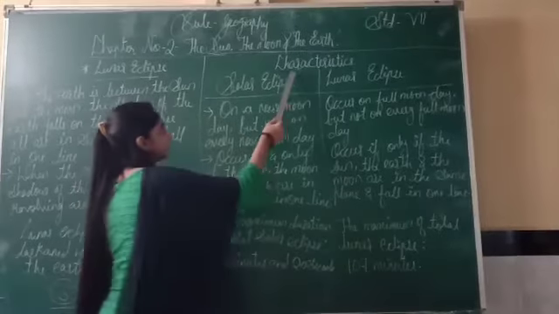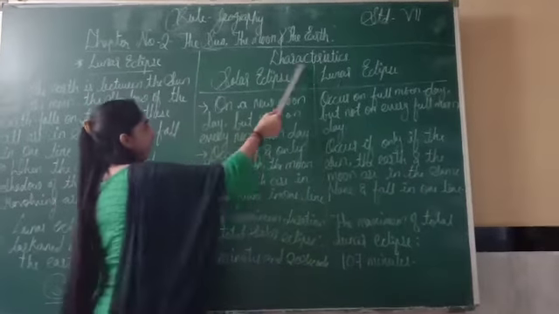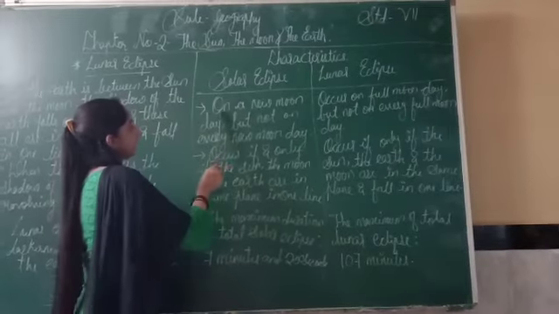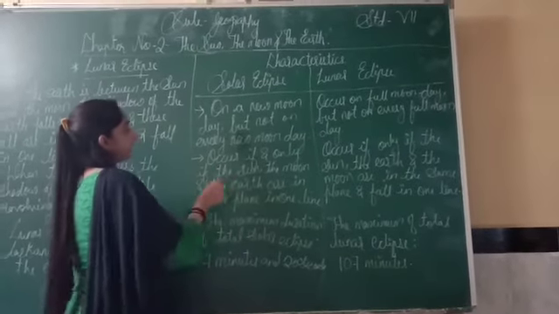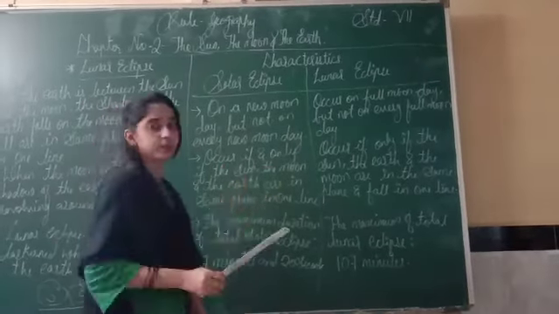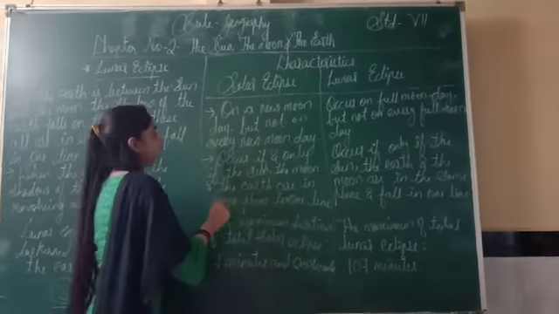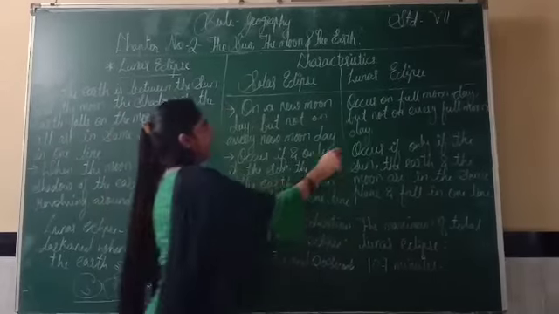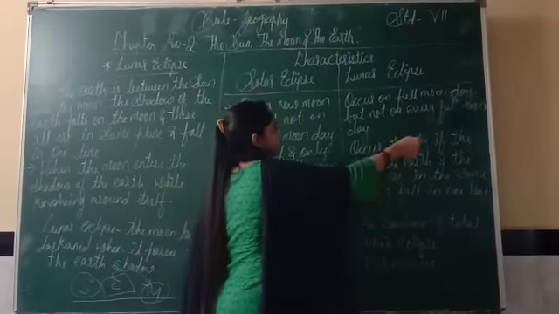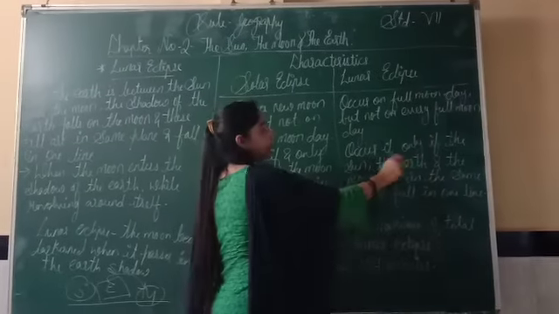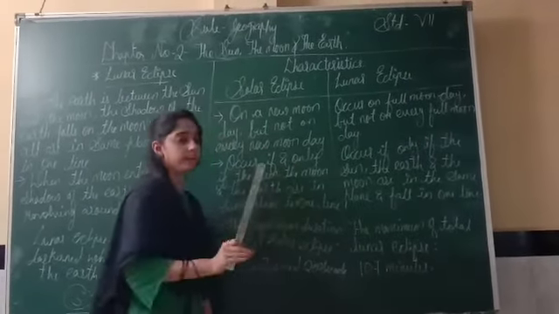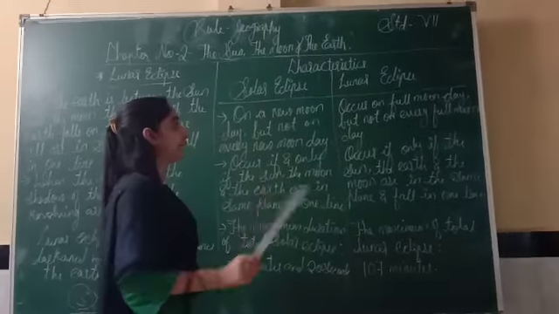Now the next topic is characteristics of solar eclipse and characteristics of lunar eclipse. So let us discuss about this. Solar eclipse occurs on a new moon day but not on every new moon day. It means solar eclipse comes on new moon day but not every new moon day. Okay. And lunar eclipse occurs on full moon day. This lunar eclipse comes on full moon day but not on every full moon day. Means they have their particular moon day but not every moon day they will come.